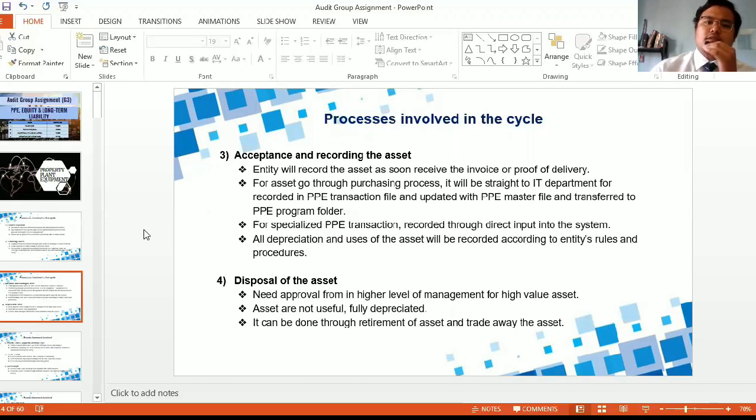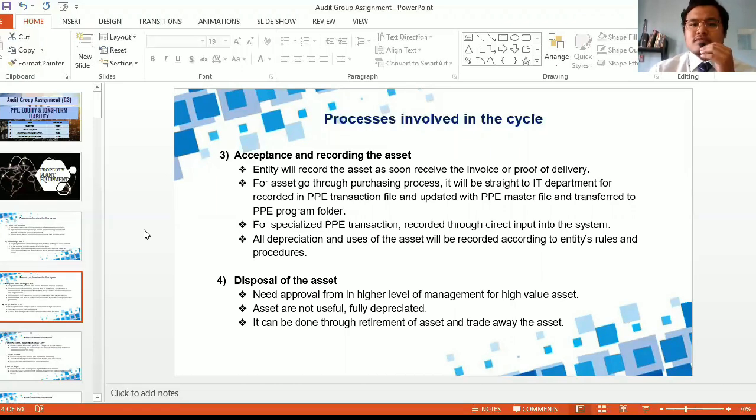So the third process is acceptance and recording of the assets. There are two methods of recording the assets: first for specialized assets and second for normal or low value assets. The entity will record the asset as soon as it receives the invoice or proof of delivery. The invoice can be obtained from the vendor or the supplier if we purchase the assets.